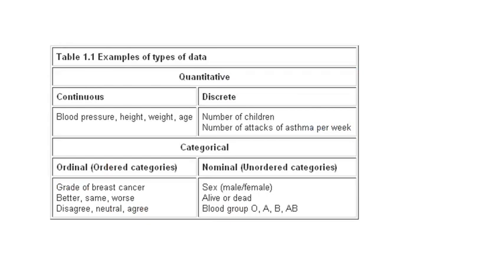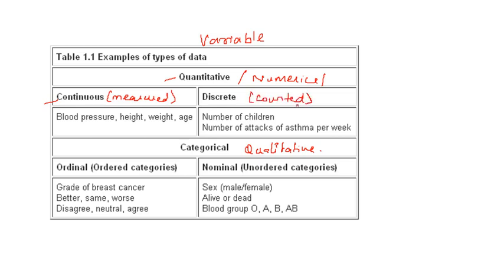Let's go to question number 2. Here also this chart explains that a variable can be quantitative, which is numerical, or it can be categorical, which is qualitative. Quantitative includes continuous, which can be measured, and it includes discrete, which can be counted. Ordinal are ordered, and nominal are unordered.